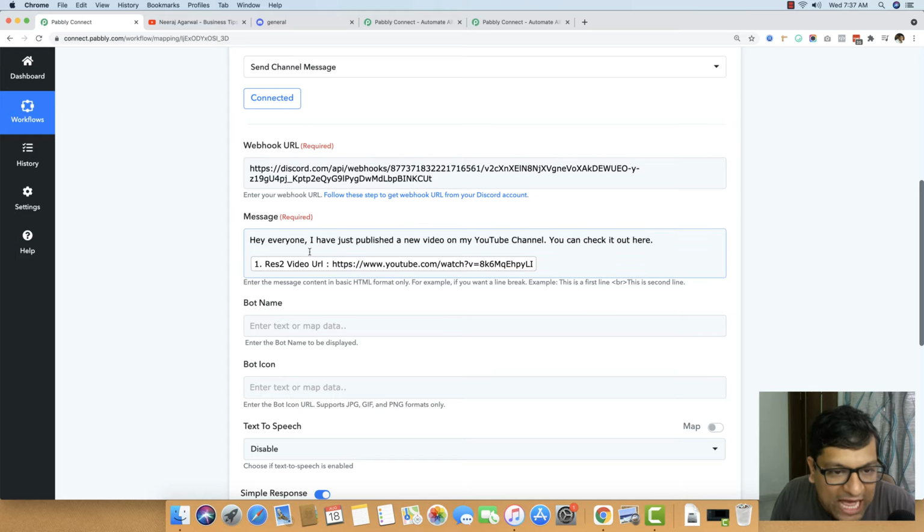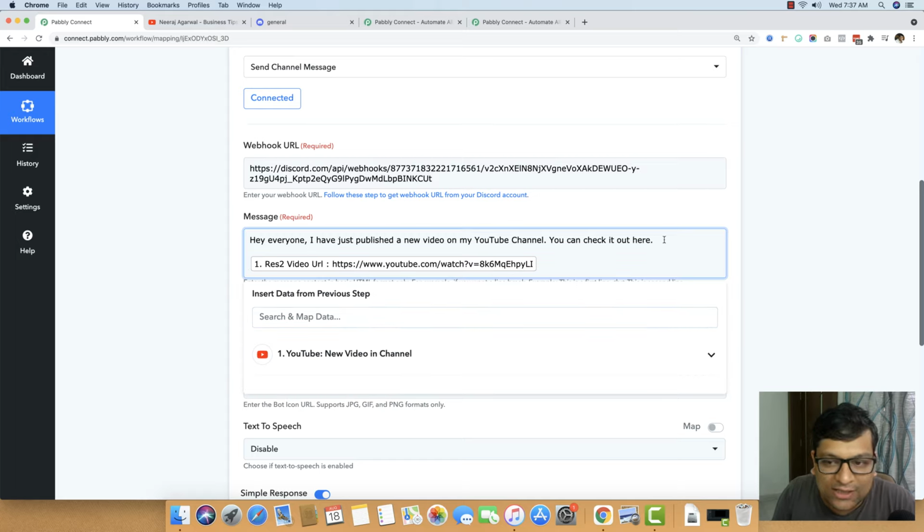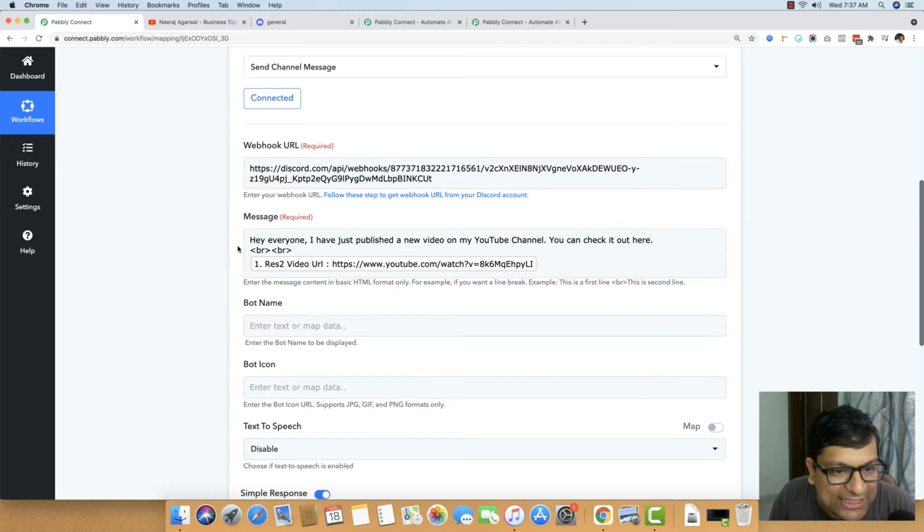So if you have to use a line break, you just have to use the BR tag right here, and it is all up to you how many BR tags you want. Multiple BR tags allow you multiple line breaks. So you can see I added 2 BRs right here, which is essentially a way to break a line.